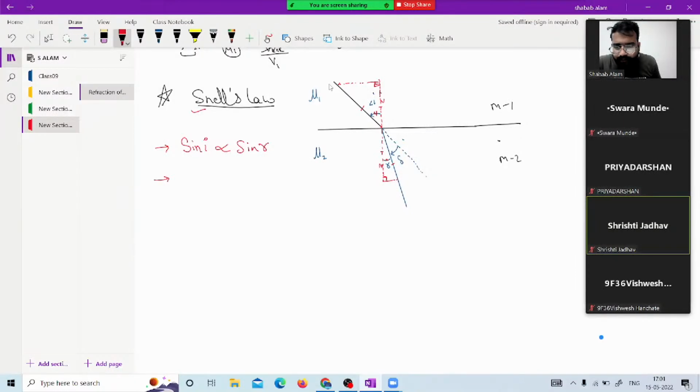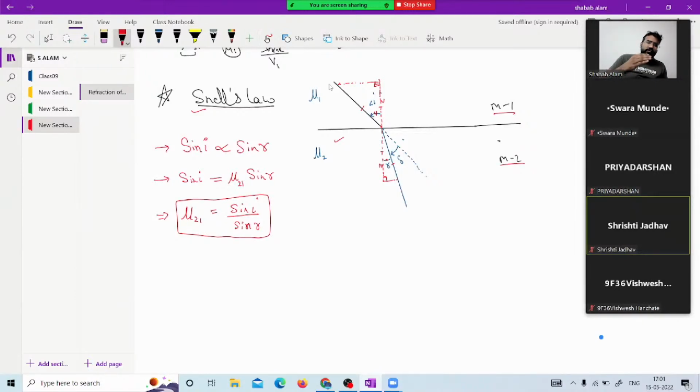So we can write sine i is equal to, introducing the constant, which was the medium's refractive index, mu sine r. If we are talking about medium 1 and medium 2, I am going to write mu 2 with respect to 1. So we have mu 2 1 is equal to sine i upon sine r. This is the relation explained by Snell's law.